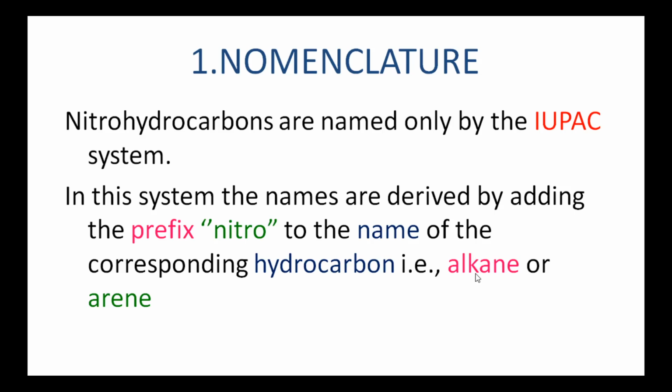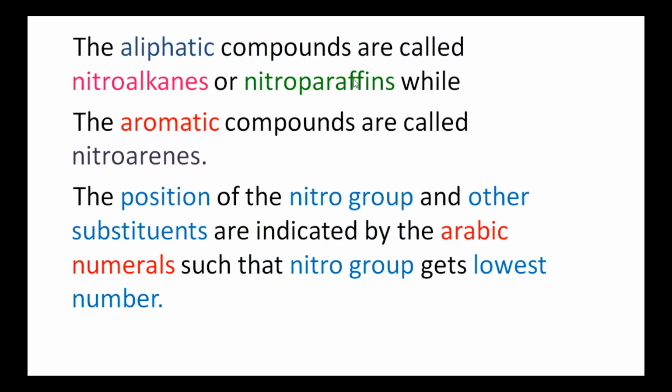In case of aliphatic compounds, the prefix nitro is added to the alkane. In case of aromatic compounds, the prefix nitro is added to the arene. So, the aliphatic compounds are called nitroalkanes or nitroparaffins, while the aromatic compounds are called nitroarenes.